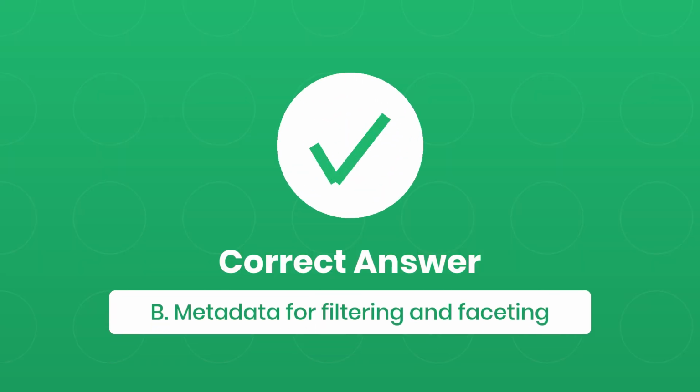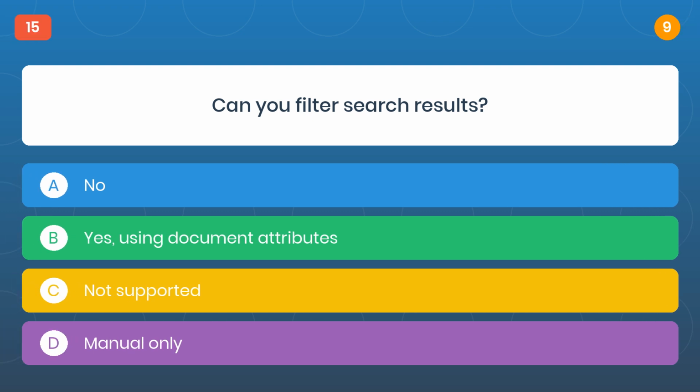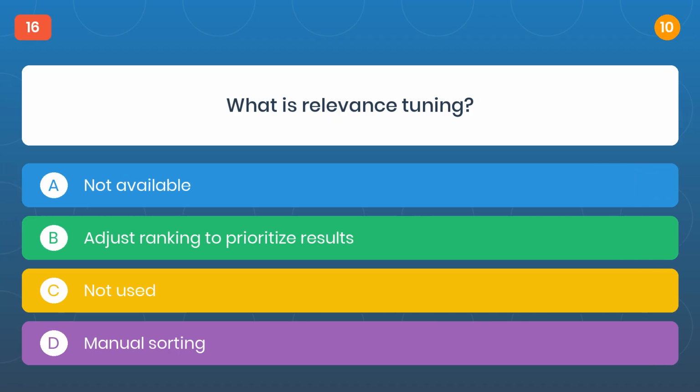The correct answer is B. Metadata for filtering and faceting. Question 15. Can you filter search results? The correct answer is B. Yes, using document attributes.